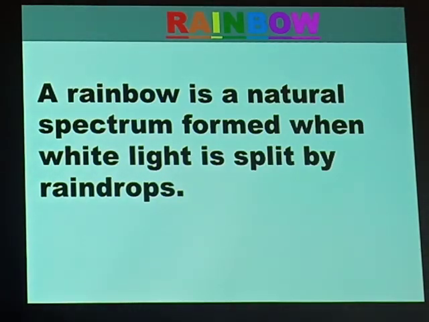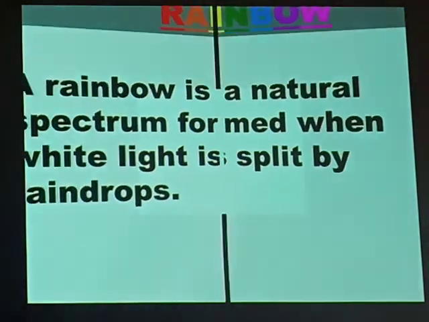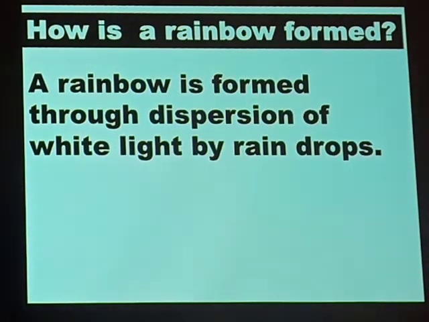So what does that therefore mean? That a rainbow is formed through dispersion of white light by raindrops, or you can say a rainbow is formed through splitting of white light by raindrops. Class, how is a rainbow formed? A rainbow is formed through dispersion of white light by raindrops. So what does that mean?